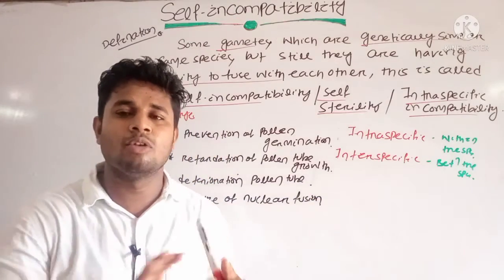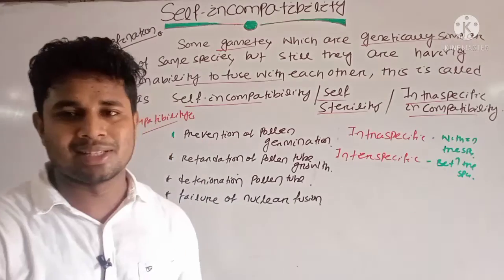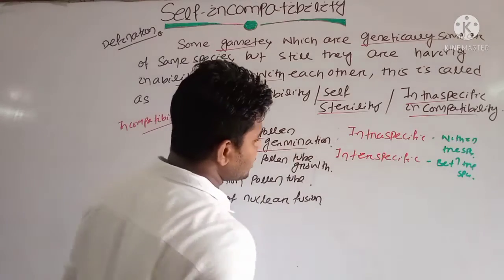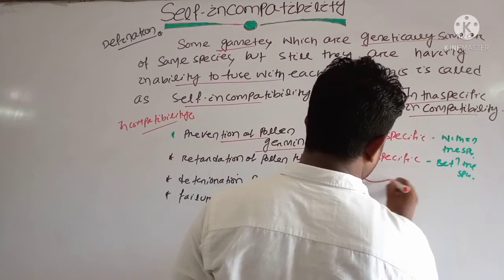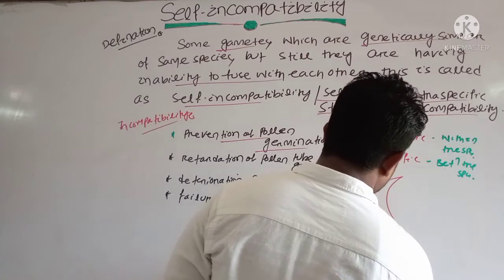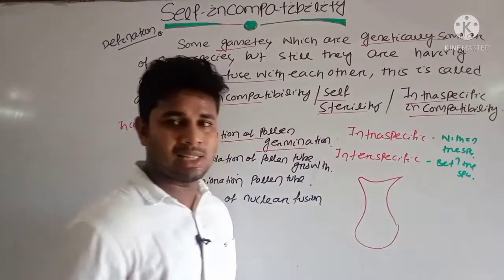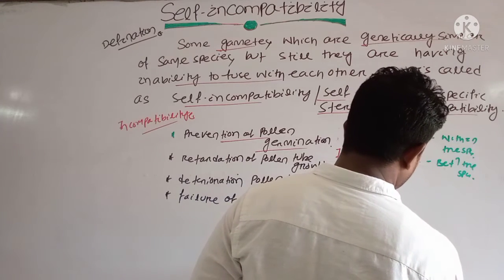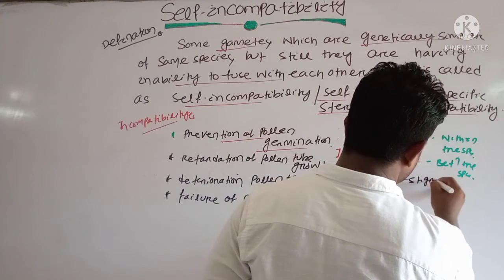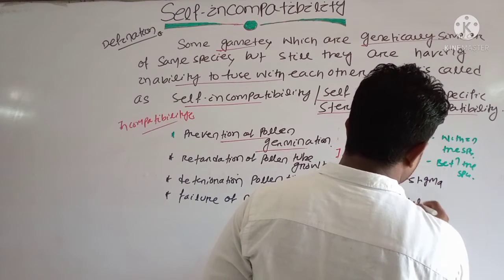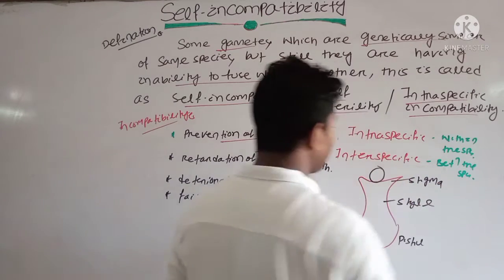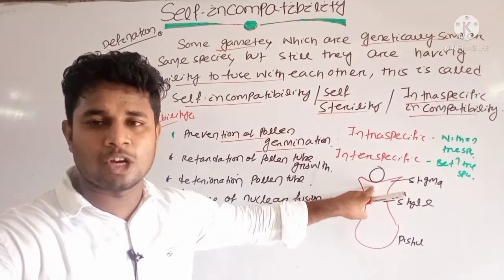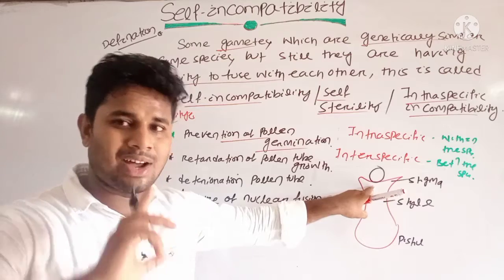These are some reasons where there is no formation of a pollen tube upon the stigma surface. Suppose prevention of pollen germination. Suppose this is your stigma. You can see this diagram of your pistil. This is the pistil, this is your stigma surface, and this is your style. Initially when the pollen falls on the surface, there will be no germination of the pollen grain from the first period. Okay, this is the first condition.